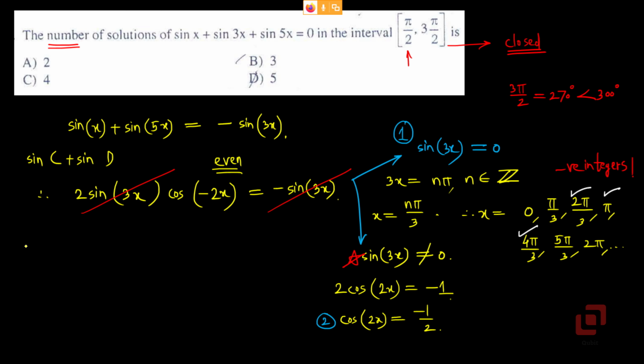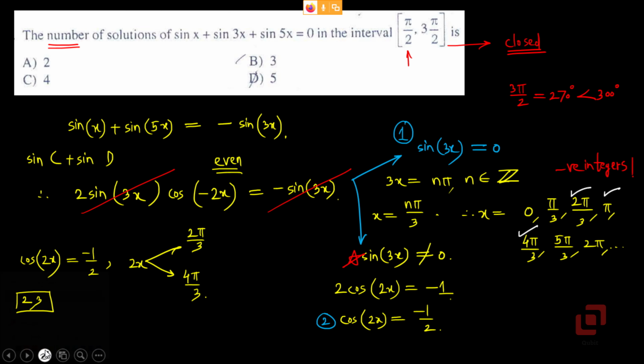Let me solve it here. If cos of 2x is minus 1 by 2, what values can 2x take? Cos is negative in the second and the third quadrants. So the solution in the second quadrant is going to be 2 pi by 3. And the solution in the third quadrant is going to be 4 pi by 3.